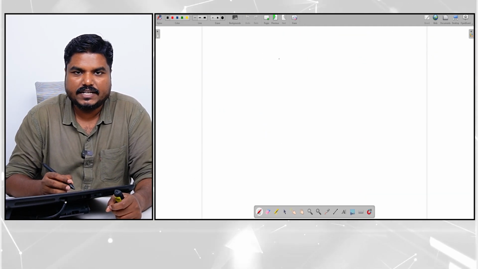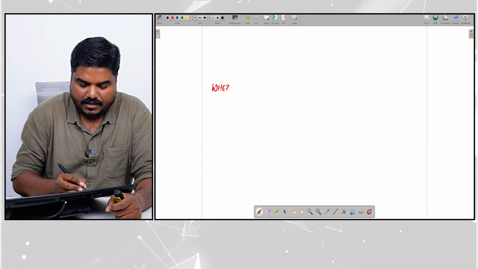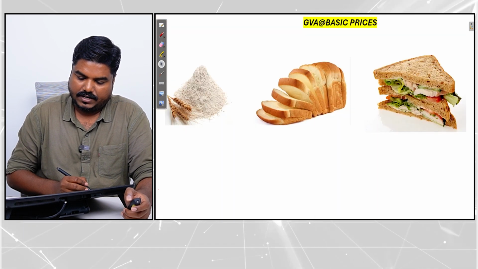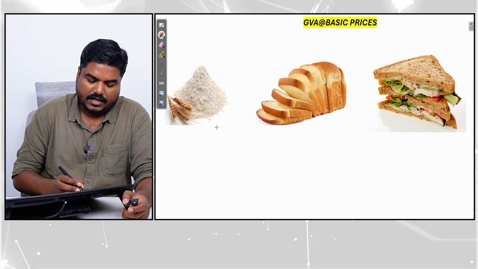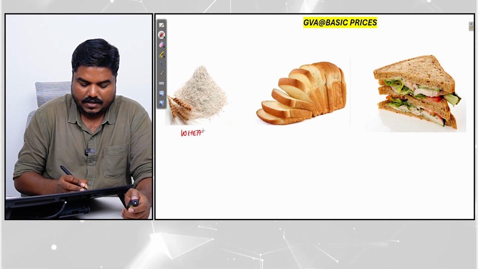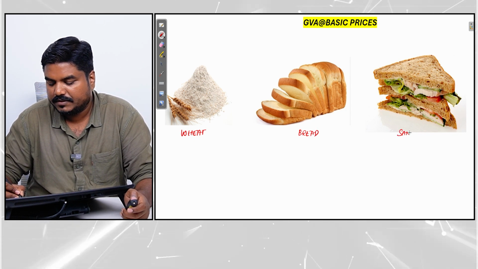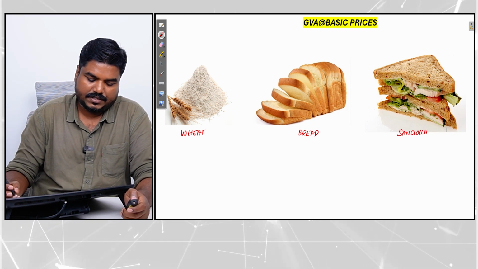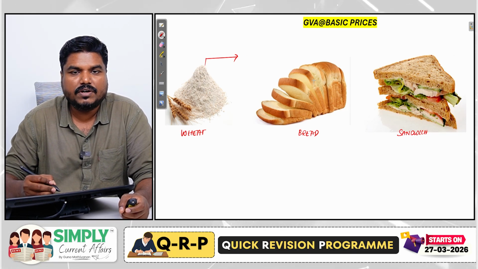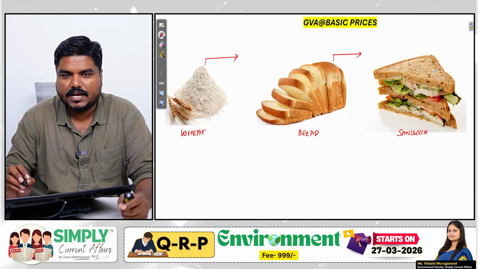See, for this we will take an example. I'm taking wheat. Okay, wait, let me show you some slides. We'll take this slide. Okay. Now we have wheat. We have bread. We also have sandwich. I am assuming that this entire wheat produced is used for making the bread. The entire bread produced is used for making the sandwich.